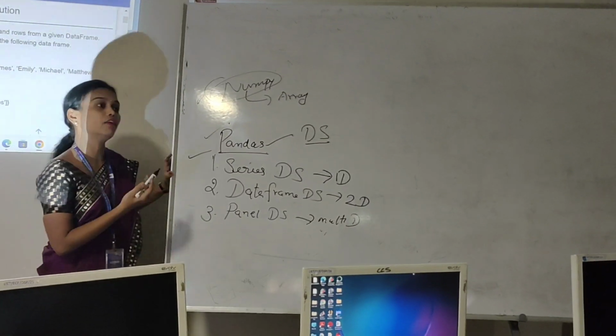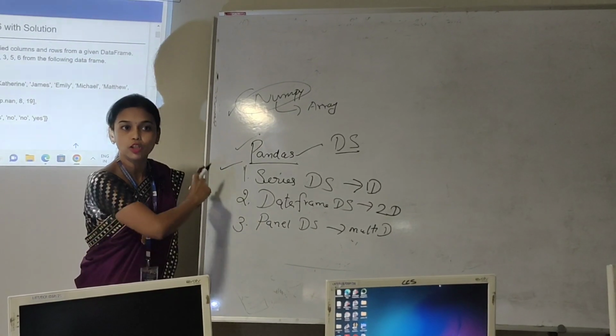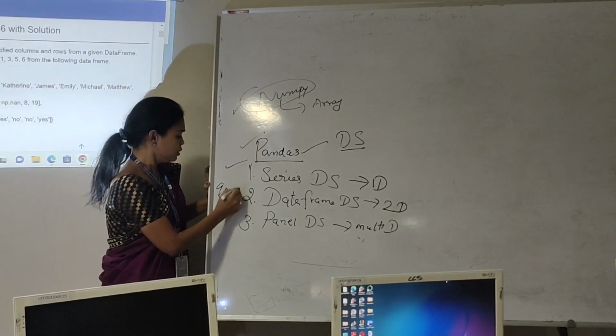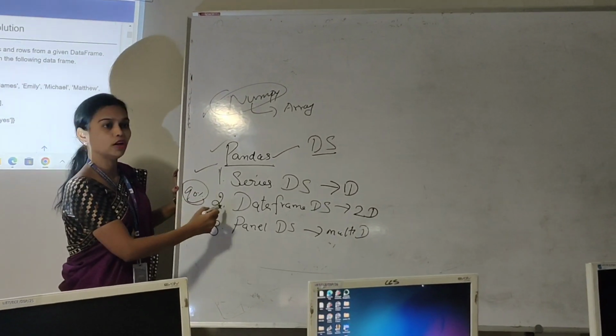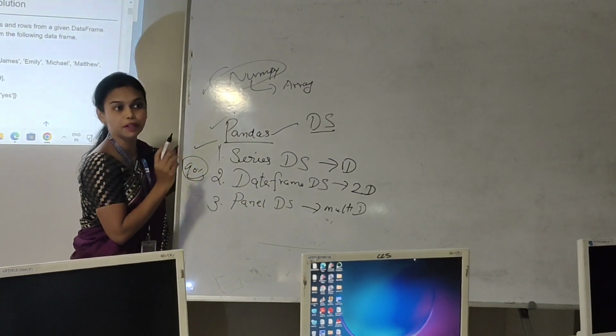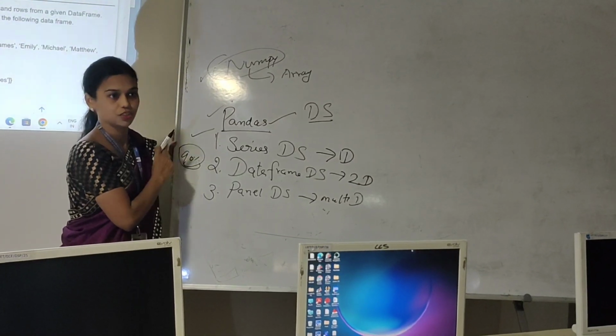Understood? Depends upon our application and our requirement, we have to choose the data structures. For 90% of Pandas programs, we are using only which data structure? The data frame data structure only. 90% of our programs are built by using data frame data structures.